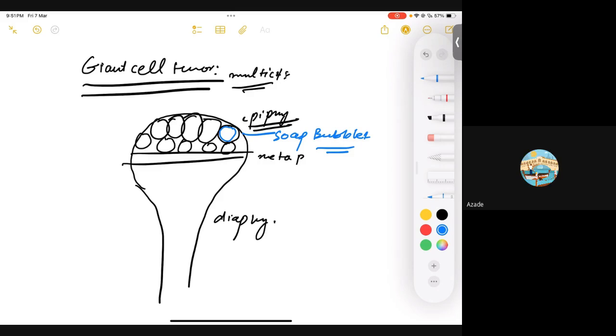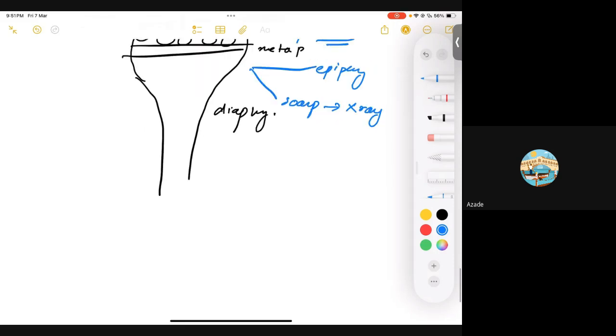Yes, sir. You have two take-home points. It occurs in the epiphysis. You're going to have a UWorld MCQ on that as well. Epiphysis, and it's going to appear as soap bubbles in the epiphysis on your X-rays. That's simple, right? Giant cell, big multinucleated cells.